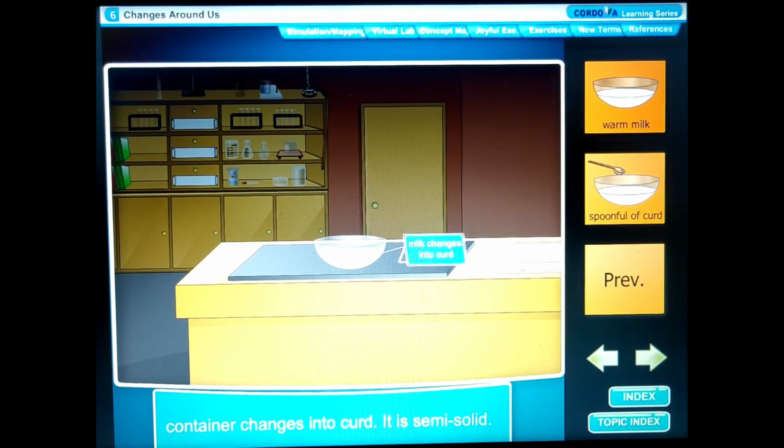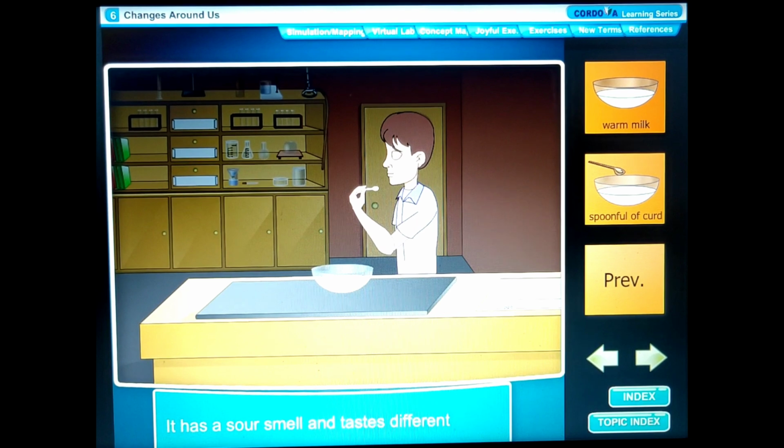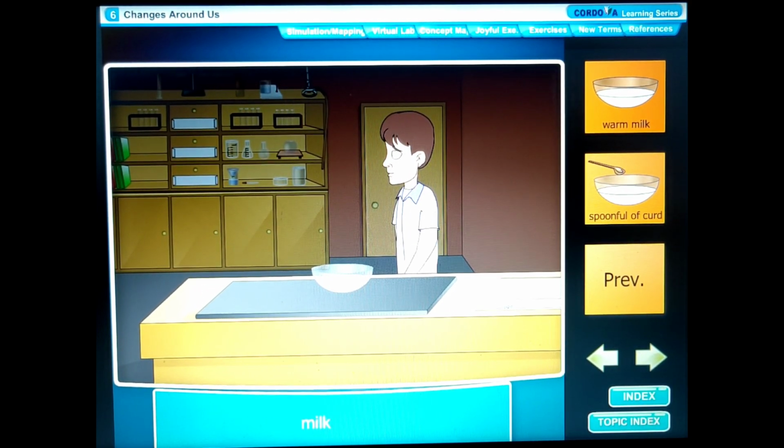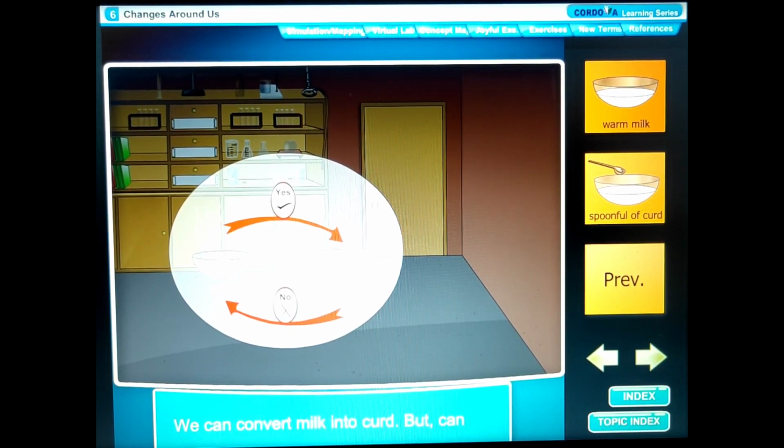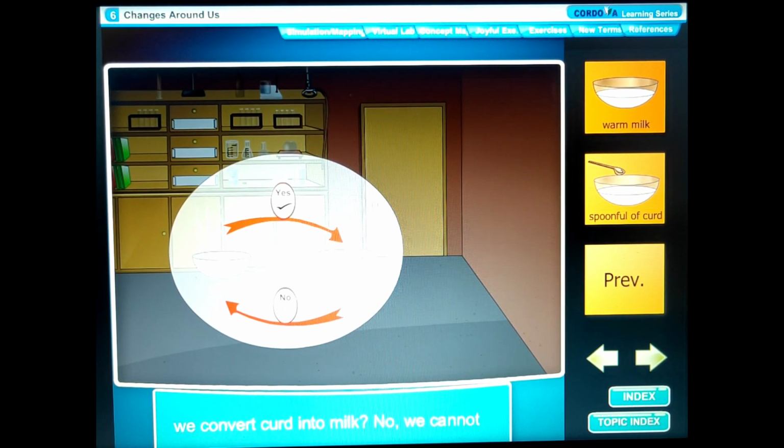It is semi-solid. It has a sour smell and tastes different from milk. Milk, liquid, sweet taste, is converted to curd, semi-solid, sour taste. We can convert milk into curd, but can we convert curd into milk? No, we cannot convert curd back to milk.